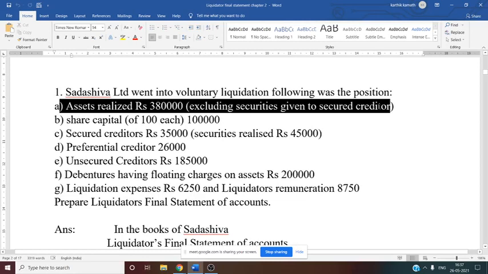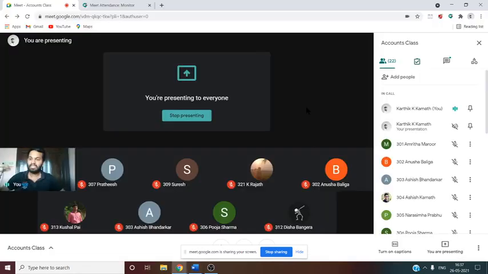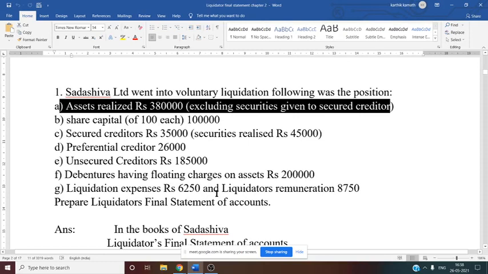So there are two ways in which the assets can be realized. One is by the liquidator, and one more is by the secured creditor among themselves. So here, if nothing is given, we'll assume that it is realized by the liquidator. That too, the main asset is realized by the liquidator every time, 3,80,000, excluding the security given to the secured creditor. Whatever the security amount given to the secured creditor, they will realize at their own cost. So we need to treat that separately.